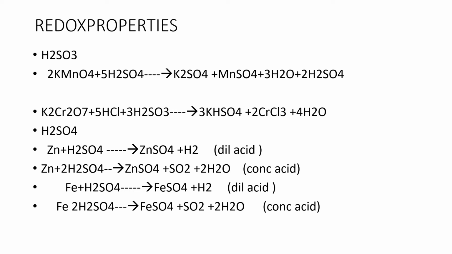Then you are going to get ferrous sulfate plus sulfur dioxide plus water molecules, which means when concentrated sulfuric acid is used, it undergoes reduction and sulfur dioxide gas is liberated. But when you are using the diluted one, there is no change in oxidation state. Sulfur is not acting like an oxidizing or reducing agent. So this is about the diluted and concentrated acids of sulfur reacting with zinc and iron.